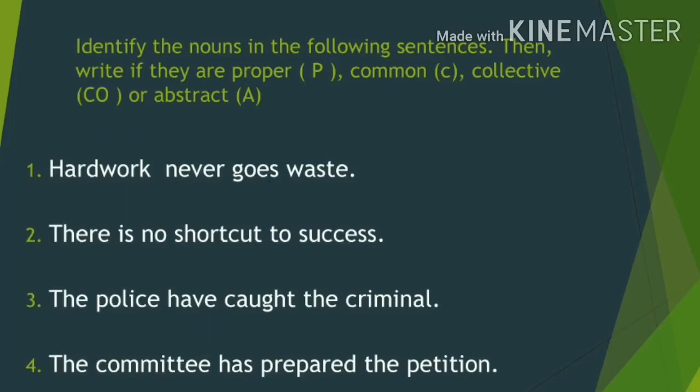One is police and another one is criminal. Police is a collective noun because we do not have any plural form for police. Then what about criminal? It is a common noun. They have not particularized any person, so it is common.